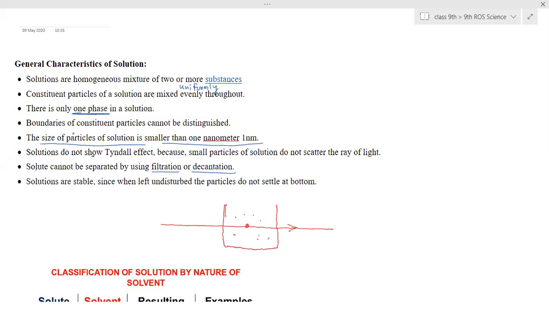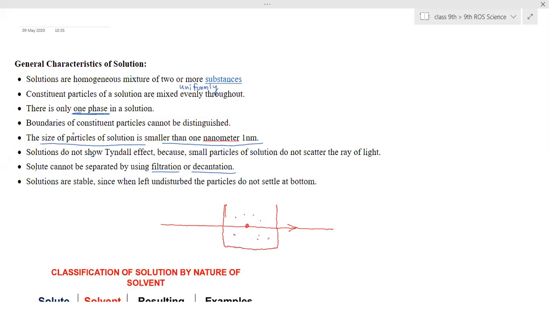That process is called sedimentation. You have learned it. That is instability, a heterogeneous mixture. Solutions are all stable. The particles won't settle down when left undisturbed.